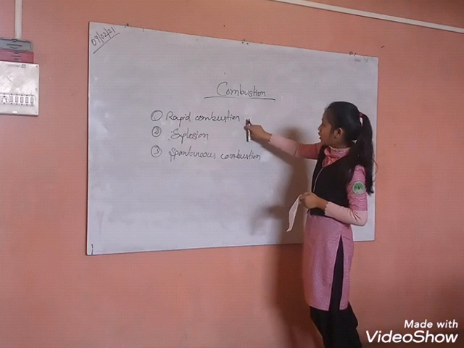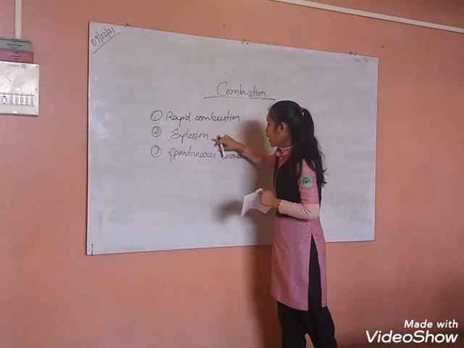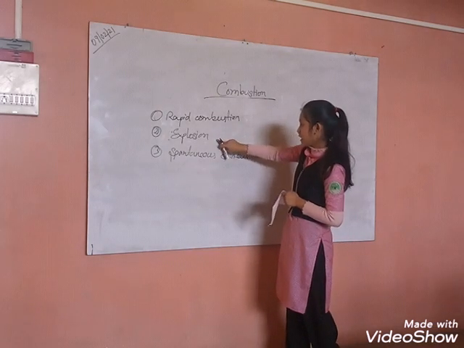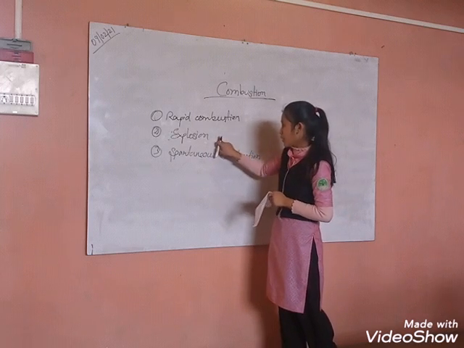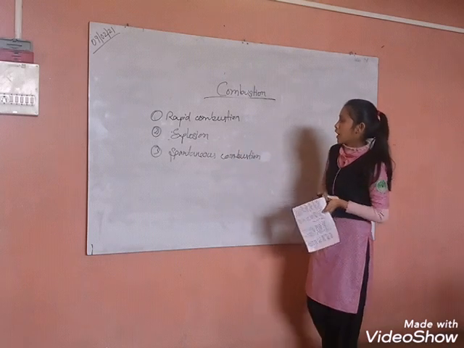LPG is an example of rapid combustion. Then explosion. In an explosion, heat, light and sound are suddenly released, and a large amount of gas is also produced. The bursting of a firecracker is an example of explosion.